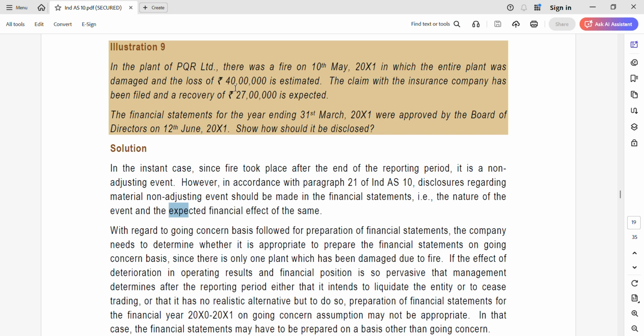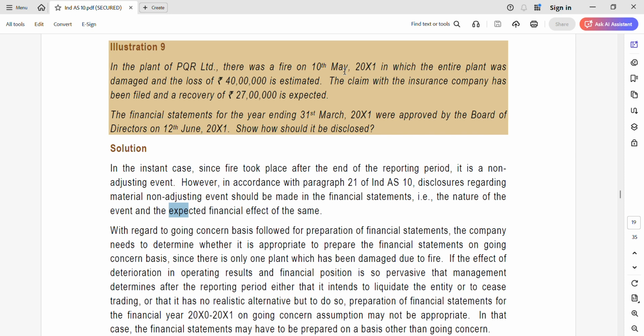So in the plant of PQR Limited, there was a fire on 10th May 2021 in which the entire plant was damaged and the loss is expected to be rupees 40 lakhs. The claim with the insurance company has been filed and a recovery of 27 lakhs is expected. The financial statements for the year ended 31st March 2021 were approved by the board of directors on 12th June 2021. Show how it should be disclosed. So this is the question.